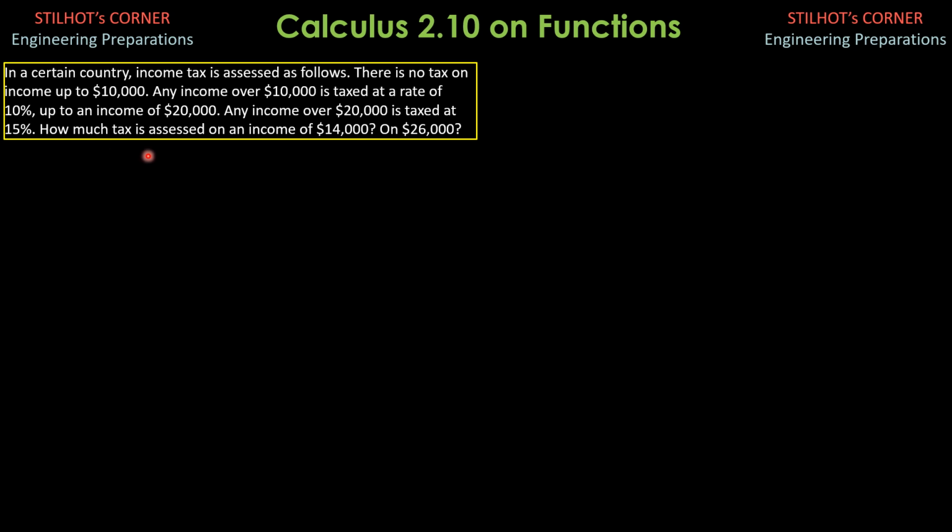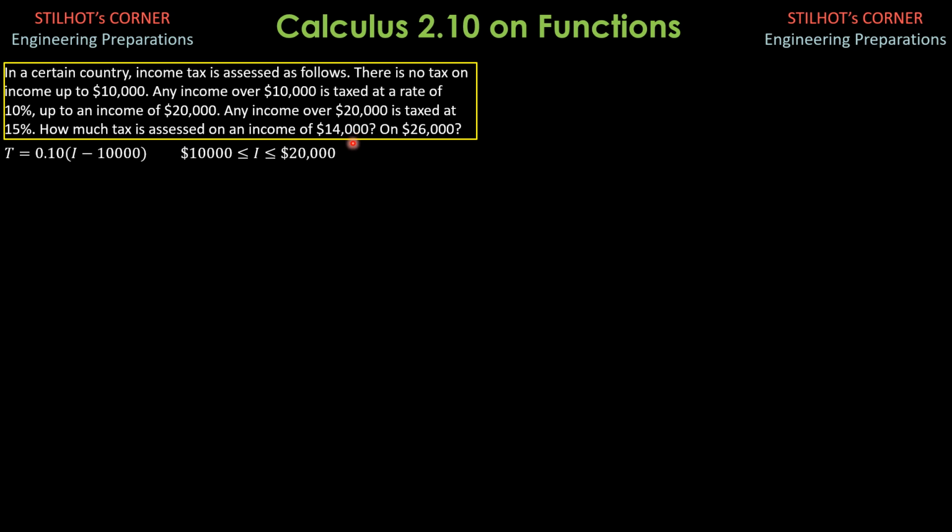So how much tax is assessed on an income of $14,000 and on $26,000? So for the solution, tax is 0.1 of I minus 10,000. This is for $10,000 less than or equal to I, and I less than or equal to $20,000 as in the figure.